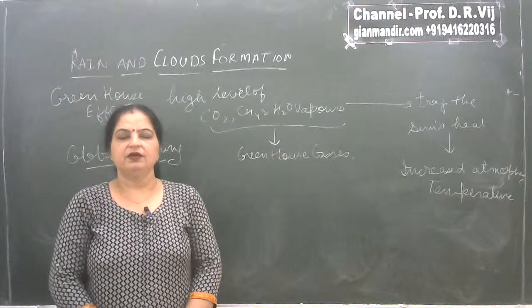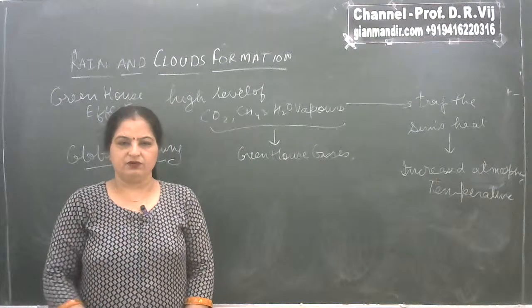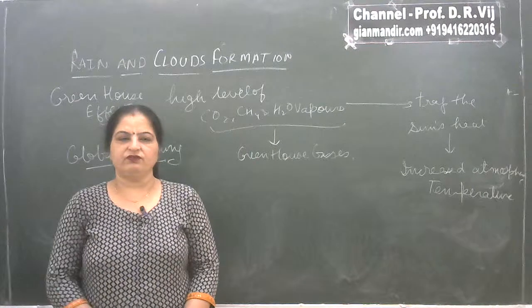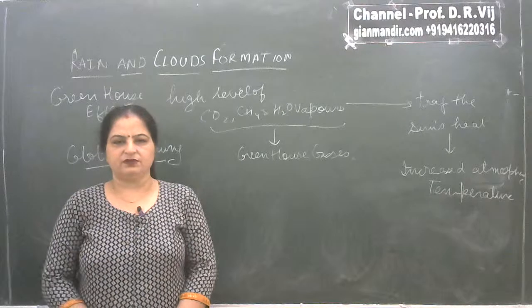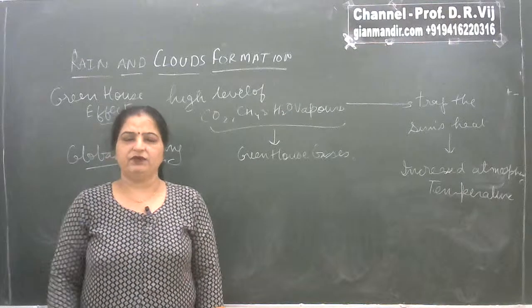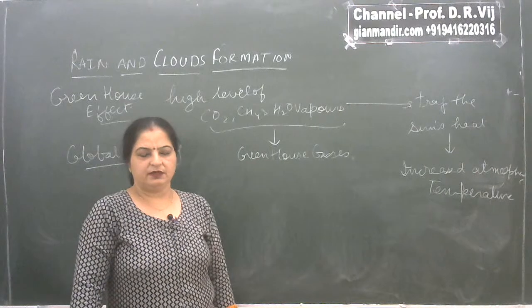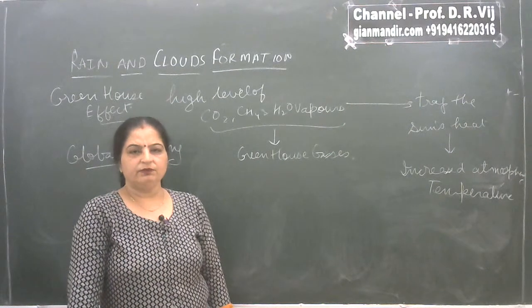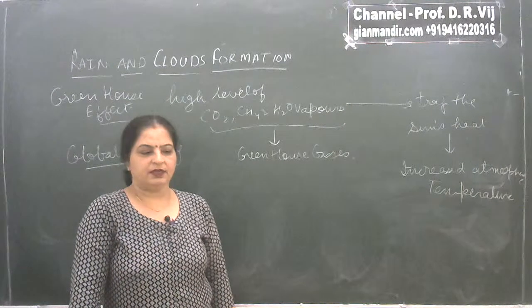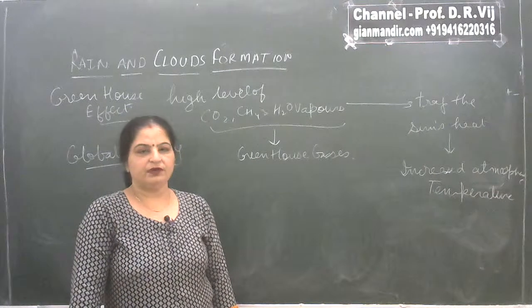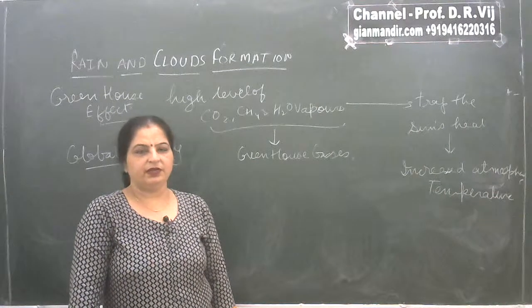And if you look at the consequences of global warming, again, the most important thing is that the temperature of the Earth's atmosphere is increasing day by day very badly, because of which the ice at the poles starts melting, and due to which the animals living at the poles, like polar bears, are finding their survival very difficult.